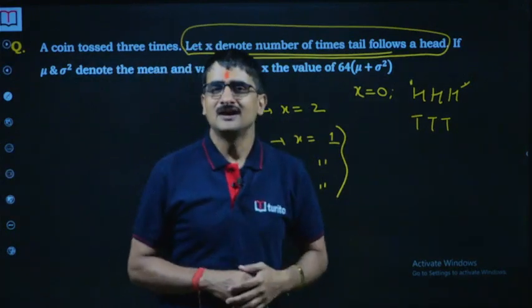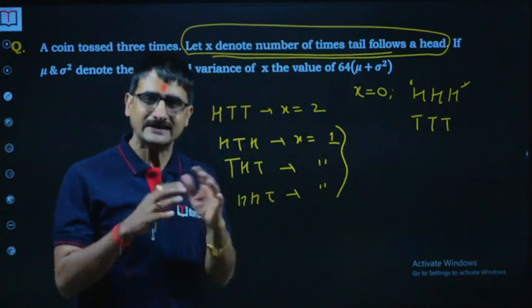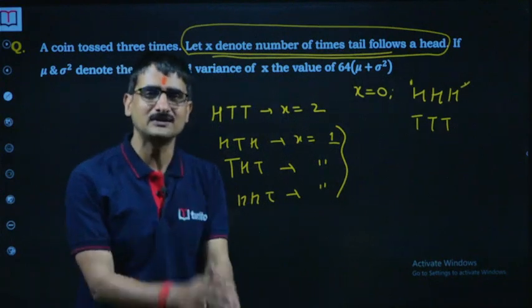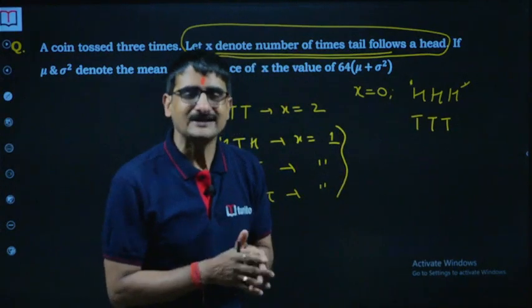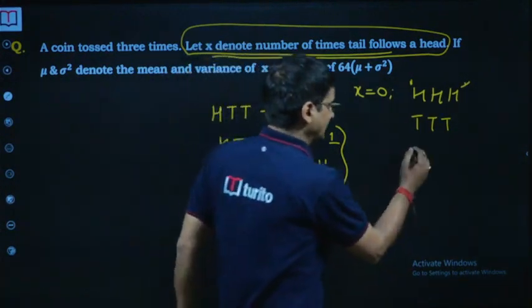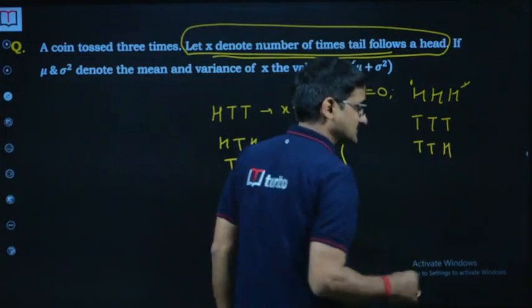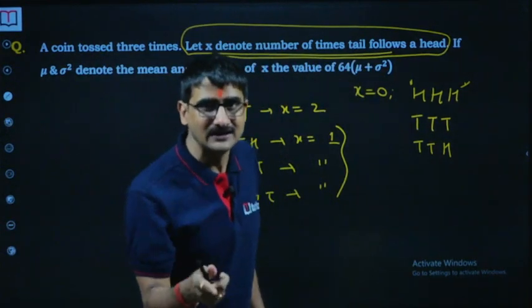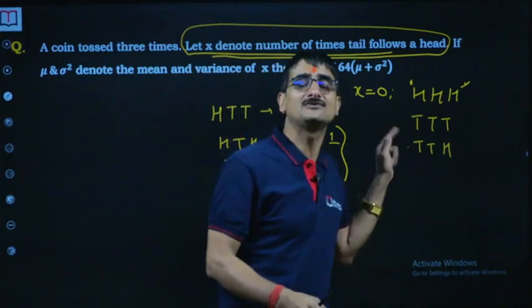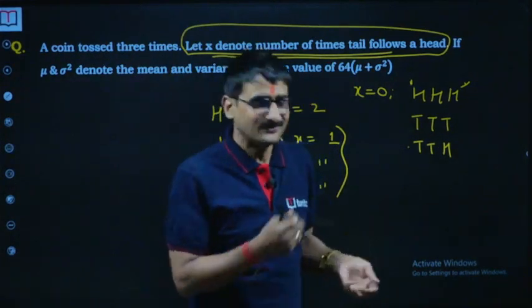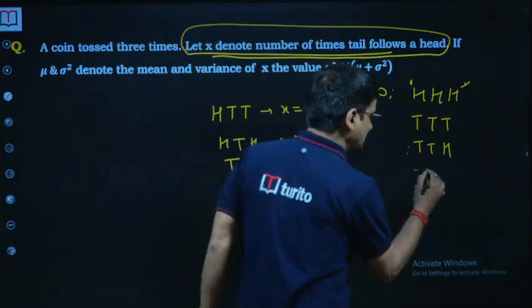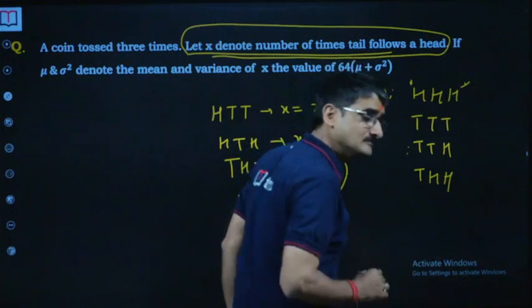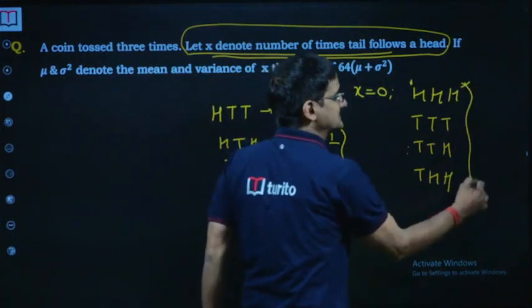Now I am sure that is the actual interpretation of this question. That's why I am here to correct that solution and give you the correct solution. If there's no head at all, then there's no tail following a head, because there's no head. Two tails before the head, that is TTH, is also a valid case, or THH. Now these are 4 cases here.